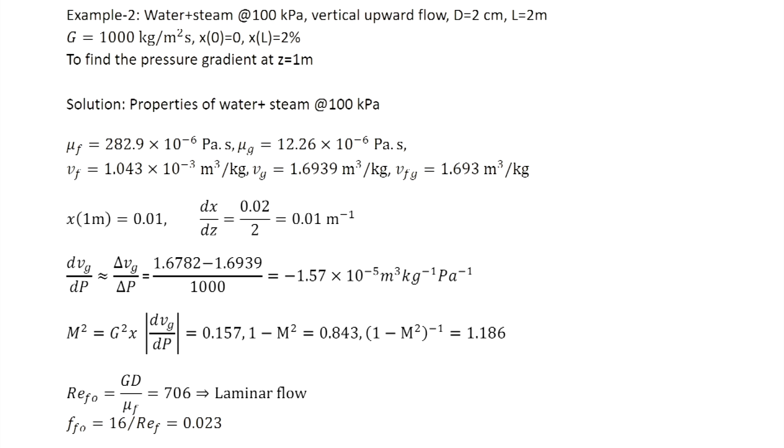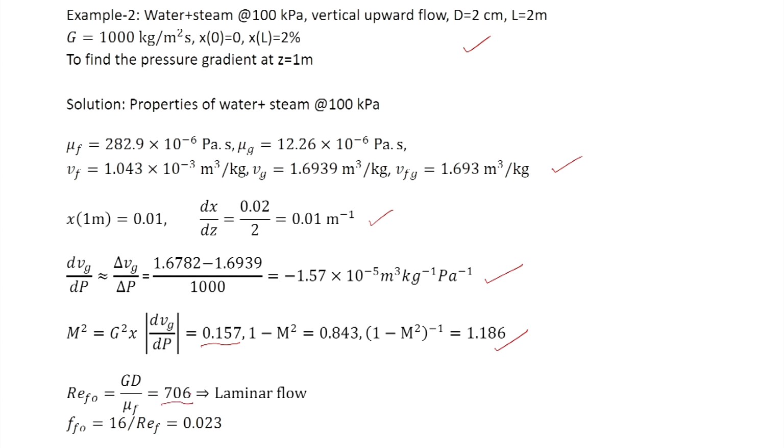Now, let us consider the second example. The data is the same as in the second examples in the previous models. Properties are the same, x and dx by dz are the same, dvg by dt, dvg by dp is this, and m square in this case is 0.157, which is not negligible, and therefore 1 upon 1 minus m square is equal to 1.186.